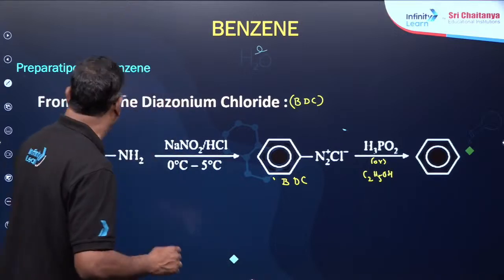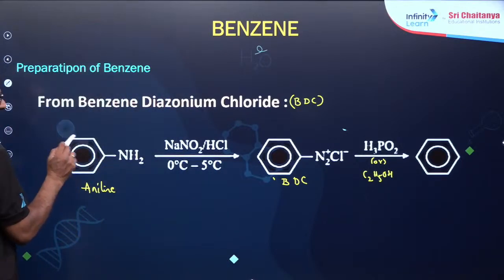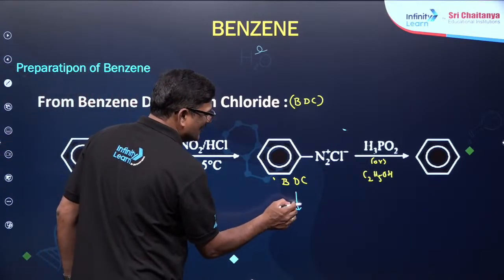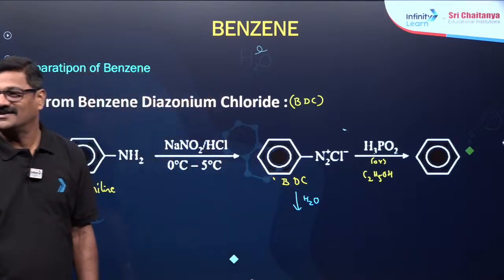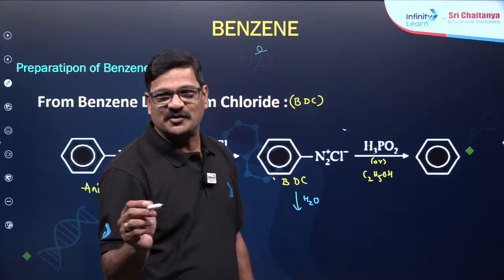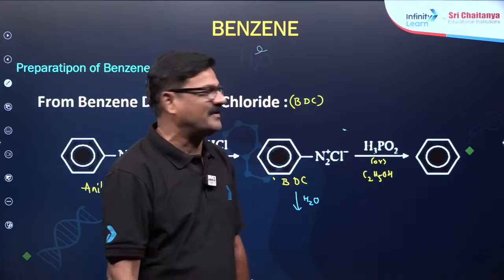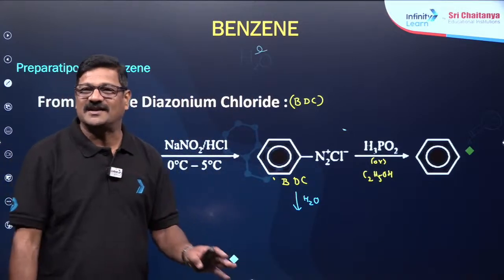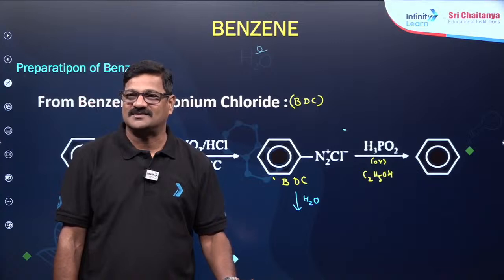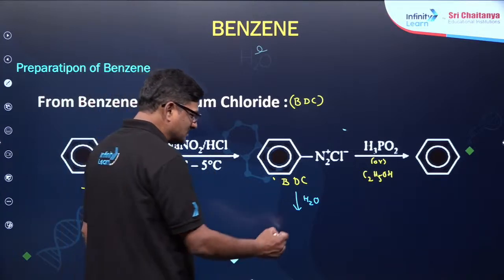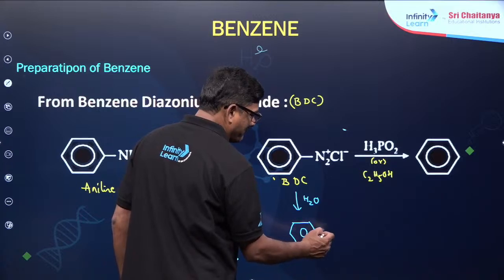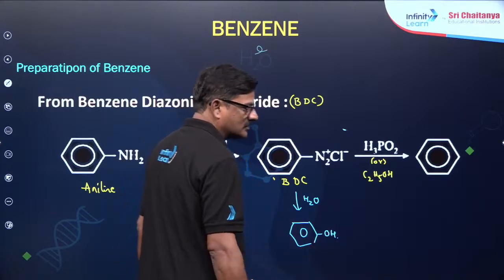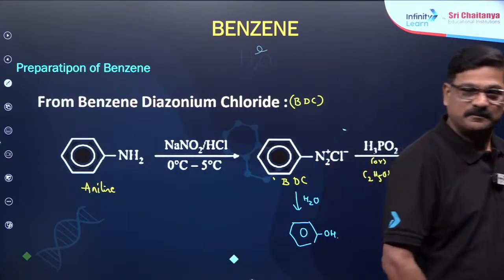And if I add BDC to water, what will happen? Water is added. What is the product? Somebody tell me what is the product you are going to get. Somebody in the live class, please tell me what is the product you can get when benzene diazonium chloride is hydrolyzed. Surprisingly, you are going to get a phenol. ठीक है?